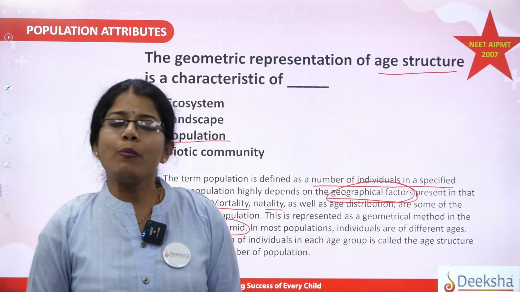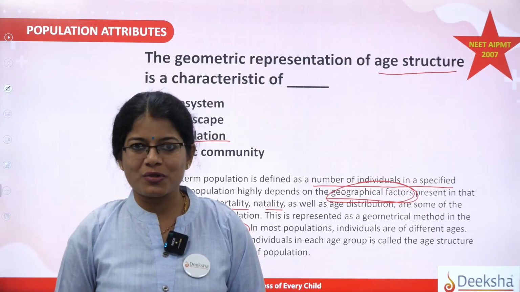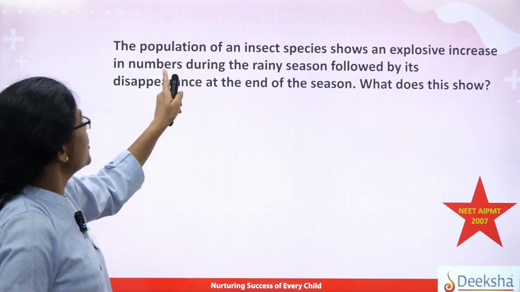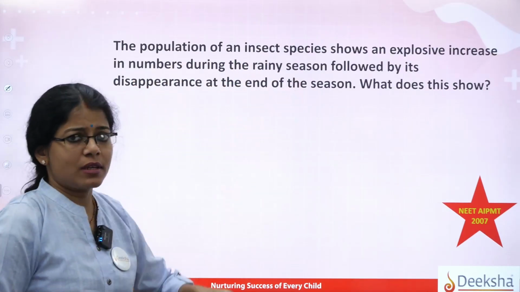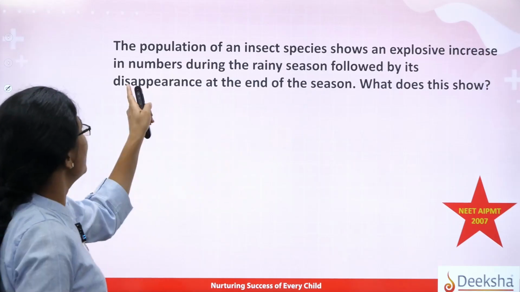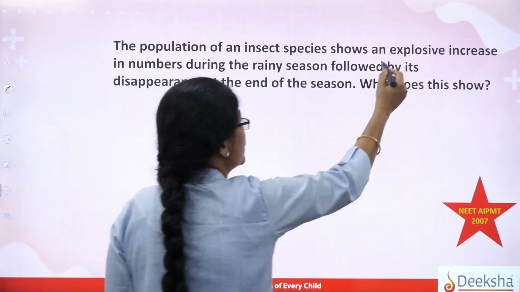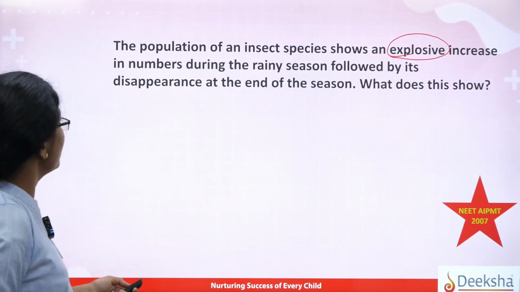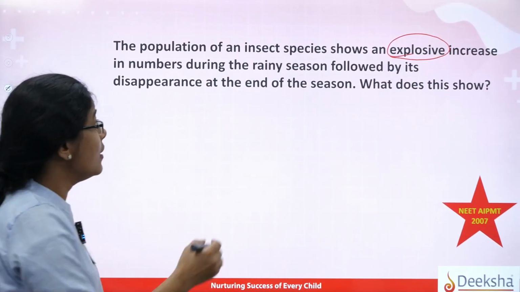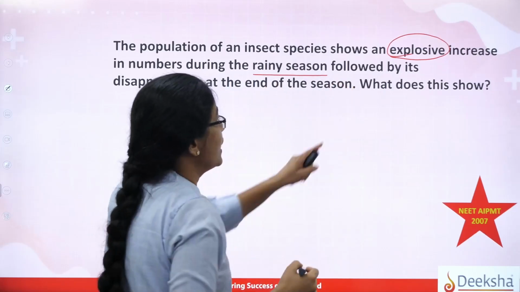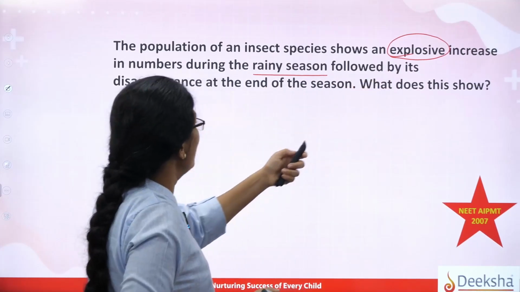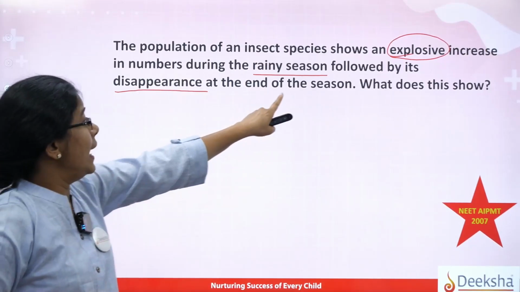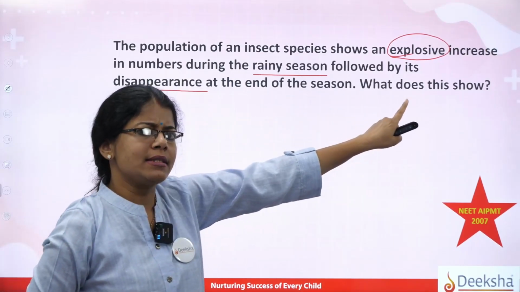So let us now move on to the next question, students, and here we go. The next question is: the population of an insect species shows an explosive increase in numbers. Look at the words explosive increase, that is a very high population rate during the rainy season. So there is a rainy season which will increase the population, followed by its disappearance, that is declining, at the end of the season. What does this show?